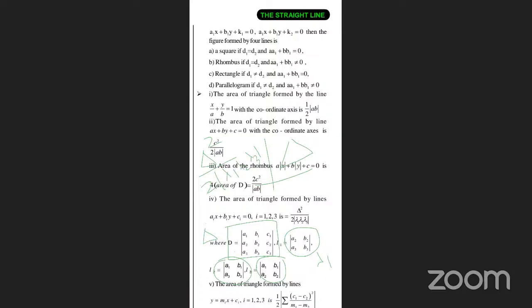Lambda 1 is equal to A2, B2, A3, B3. Lambda 2 is equal to A1, B1, A3, B3. Lambda 3 is equal to A1, B1, A2, B2. Respectively, each one is getting cancelled: for L1 we don't take A1, B1, for L2 we don't take A2, B2, for L3 we don't take A3, B3. So that's how.